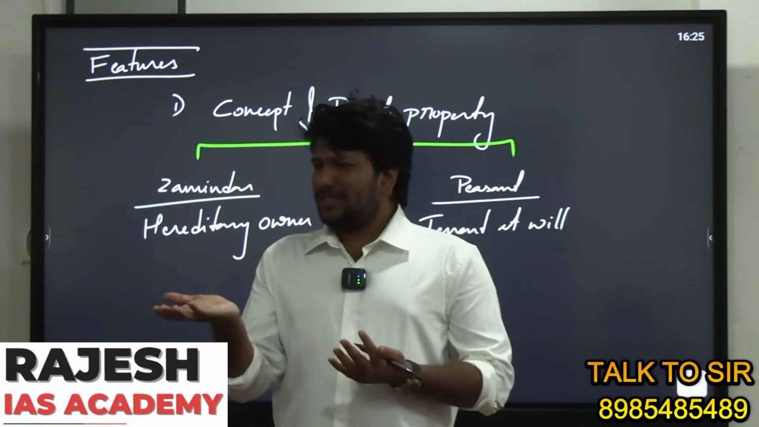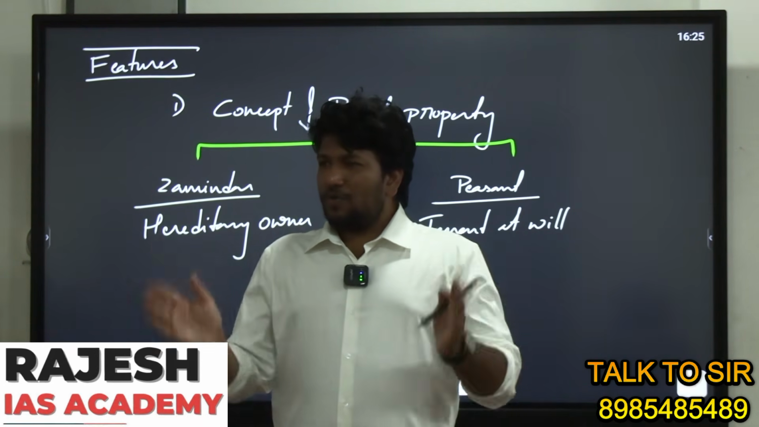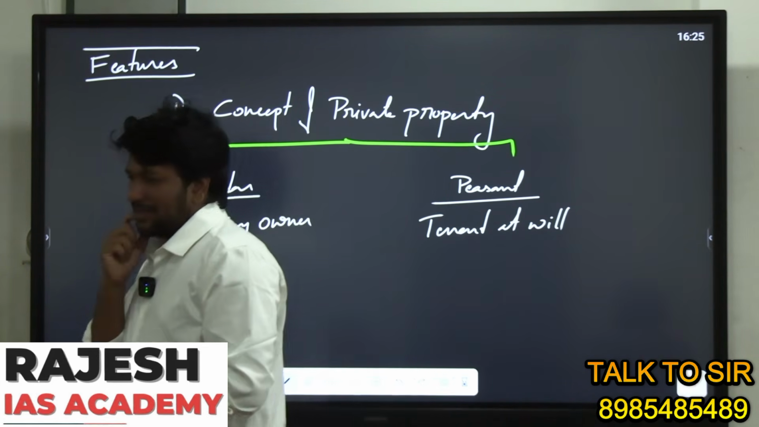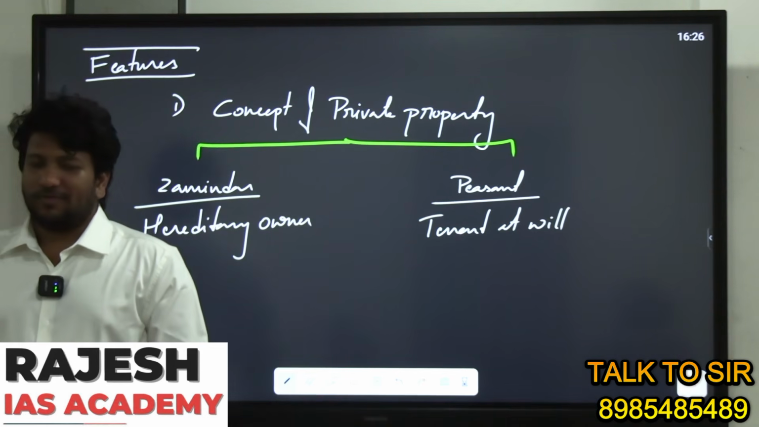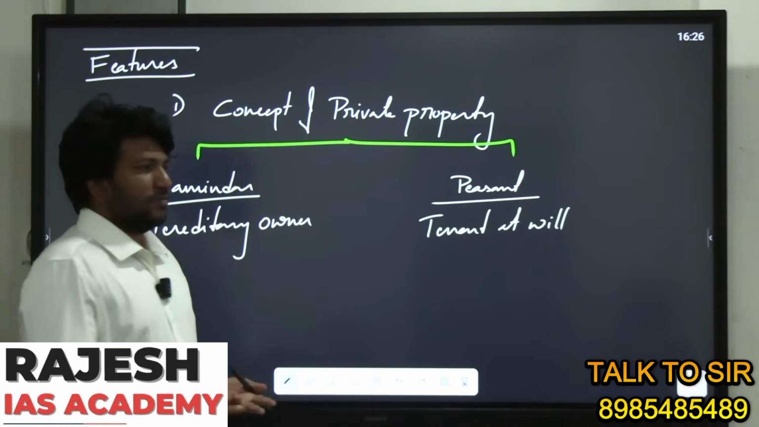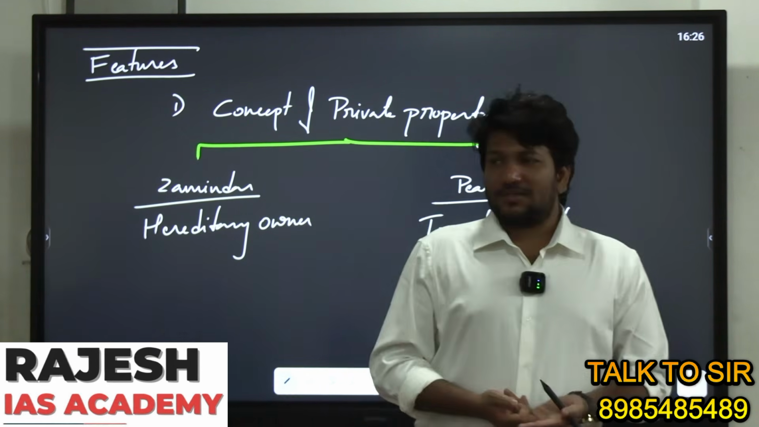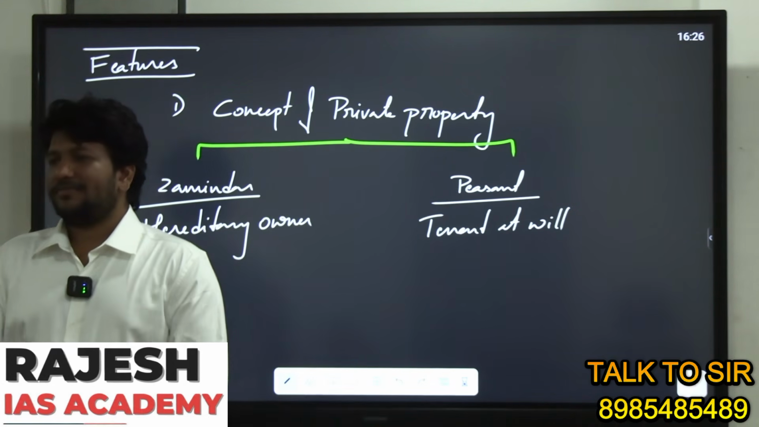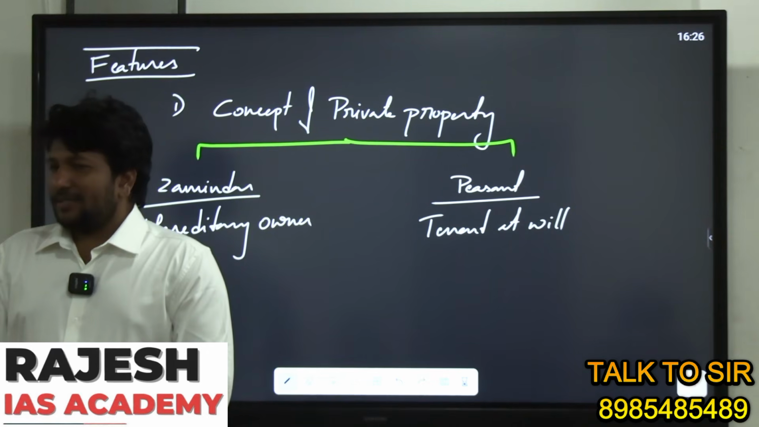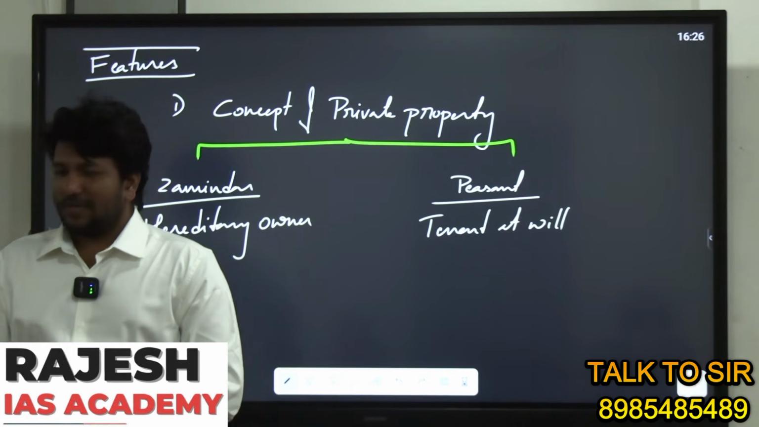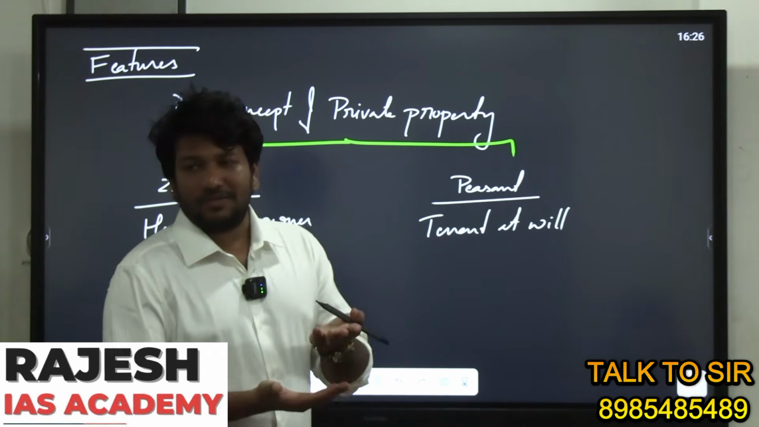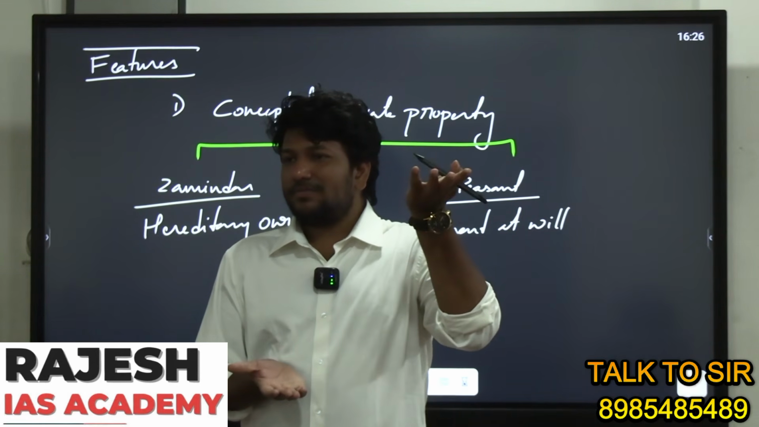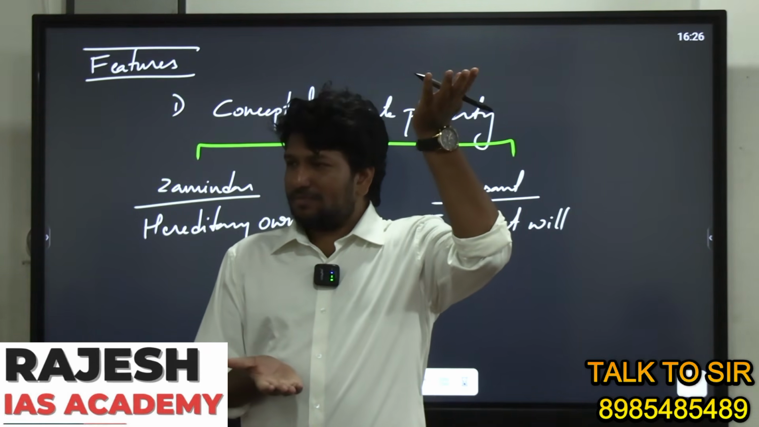This permanent settlement system is about who will collect the land revenue. Who will collect land revenue from peasants? The Zamindars will collect. And from the Zamindars, who will take the land revenue? The British will take. Got it right?